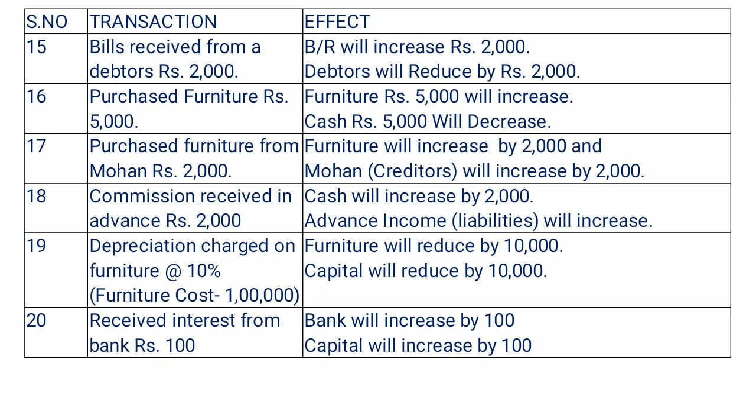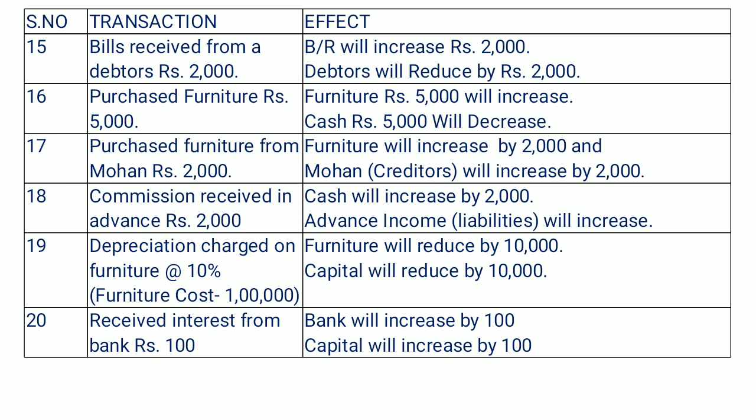So your liability will increase by 2000, and we are receiving it in advance in cash, so at the same time your cash will also increase. So cash will increase as well as advance income will increase on the liability side.